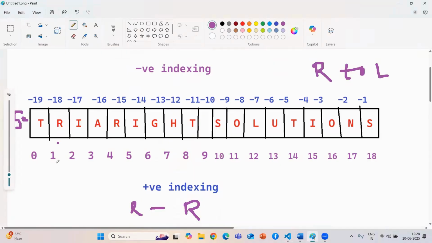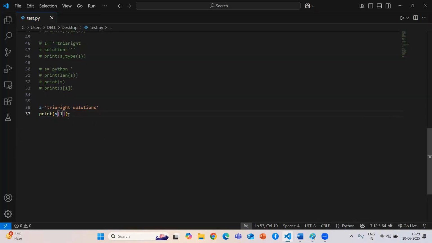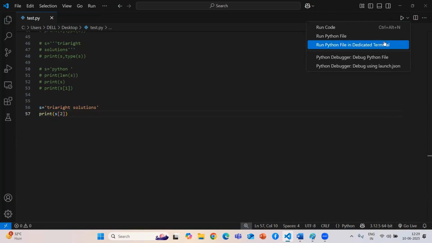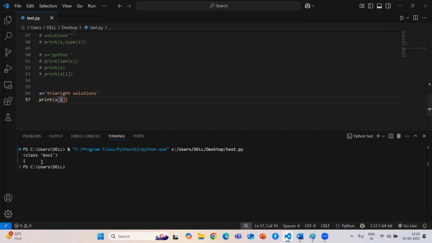So for r, for positive indexing I want its position. As of now we are doing positive, then we are going to deal with negative also, so don't worry, guys. Now just see, if I print 1 or I print 2, it gives me r as my output. I'm only extracting one value at a time. This is called your indexing.